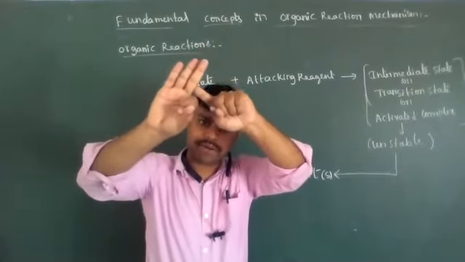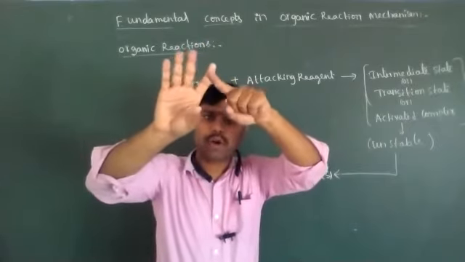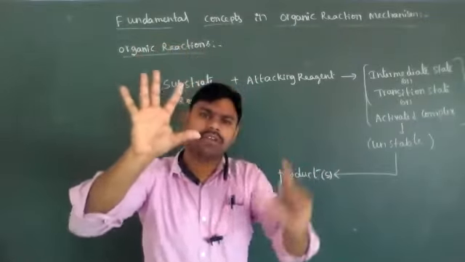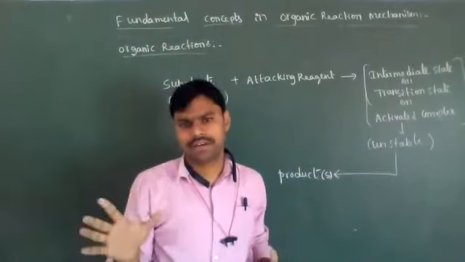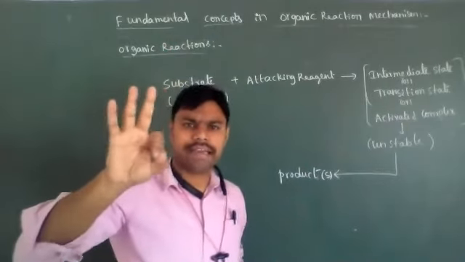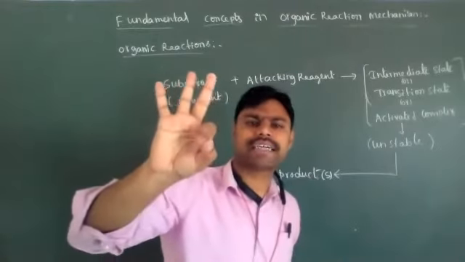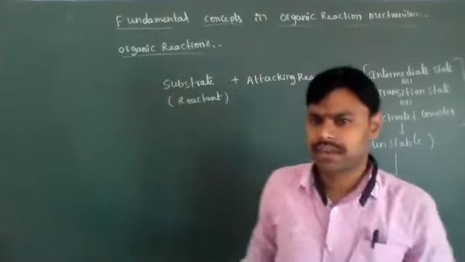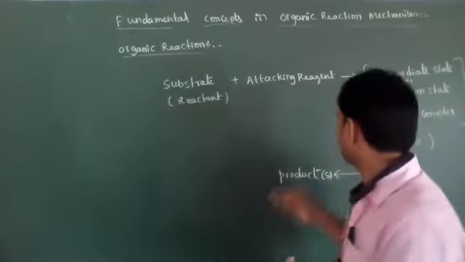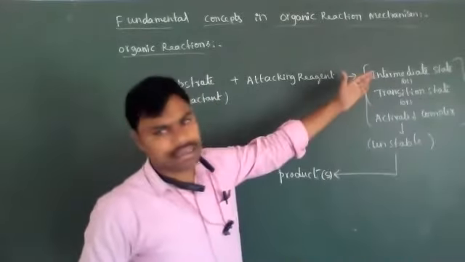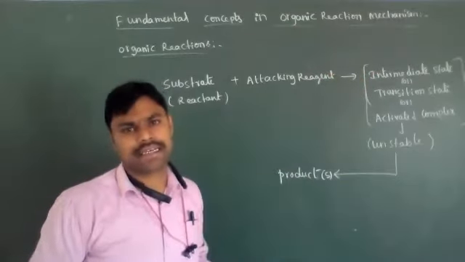These 3 are very, very important. Polymerization reactions and rearrangement reactions, we just need to know the concept, that's enough. Among these 5, substitution, addition, and elimination reactions are very, very important. How these reactions form, based on what type of intermediate forms, according to that the types of organic reactions are classified.